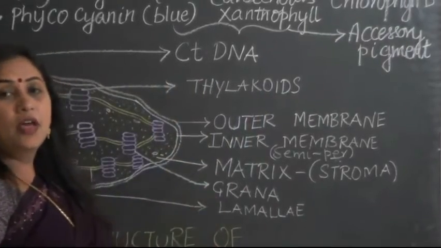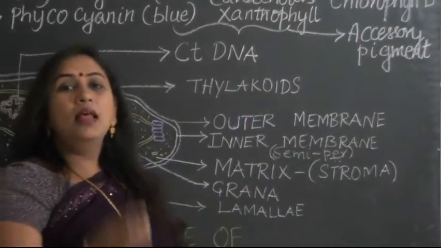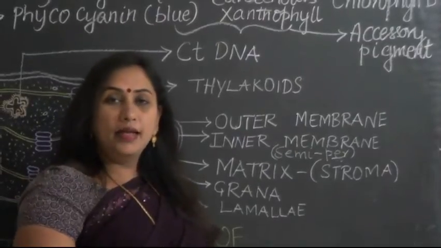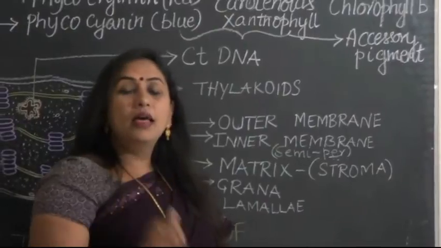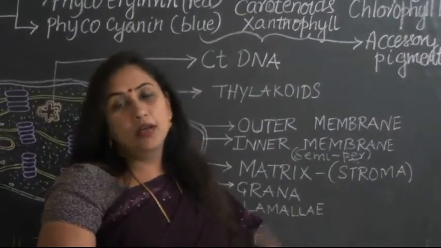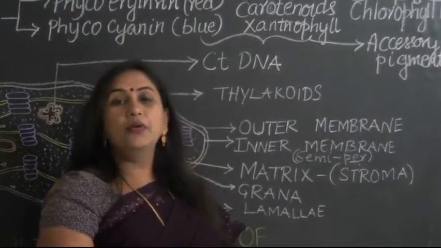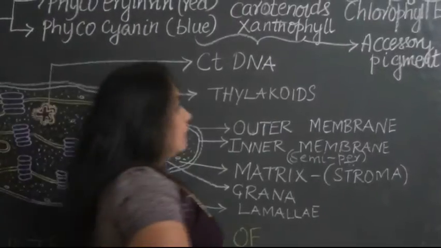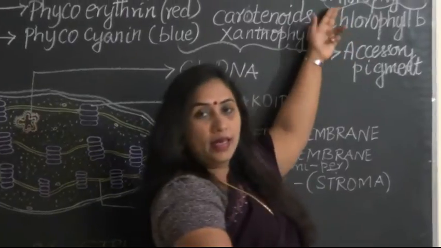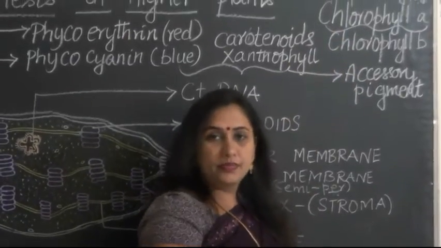Even if they are present, they will help in trapping only the light energy from the sun, and they do not have the ability to convert the trapped light energy into chemical energy. That can be done only by chlorophyll A, as I said previously.